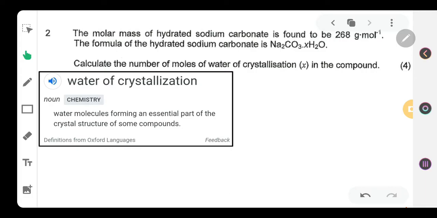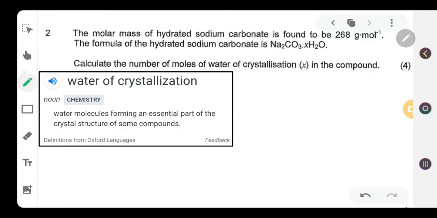So it is a necessary part of our formula, because you will see that water is going to increase the molecular mass of the entire formula, because it forms part of the formula. But there are a certain number of moles that actually make up this section of water, so in a specific ratio. So how do you go about finding X?